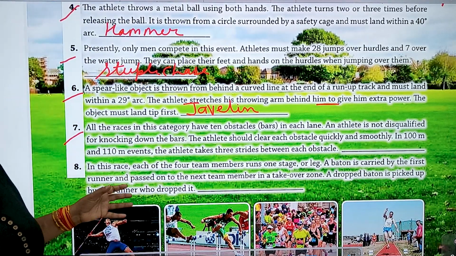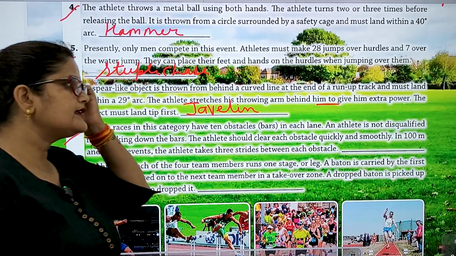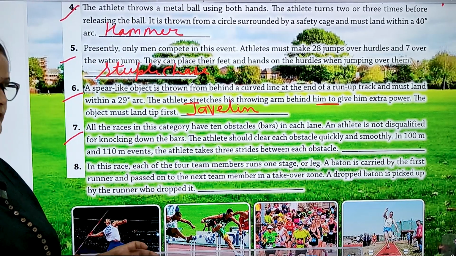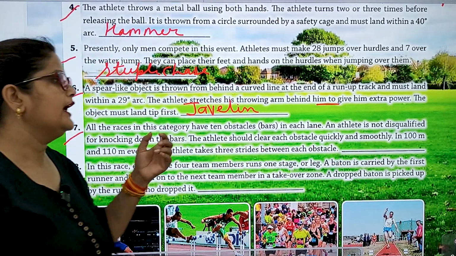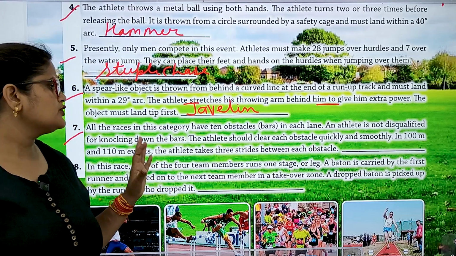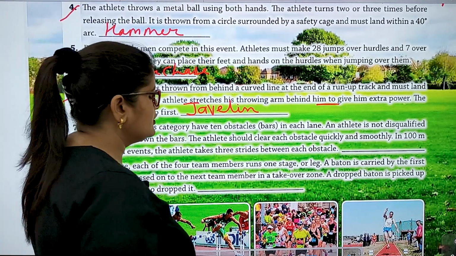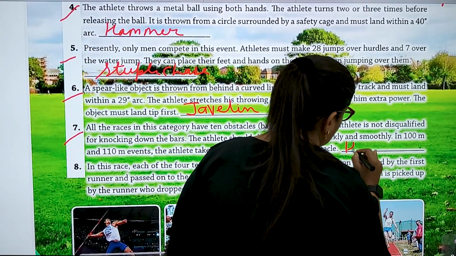All the races in this category have 10 obstacles in each lane. An athlete is not disqualified for knocking down the bars. The athlete should clear each obstacle quickly and smoothly in 100 meter and 110 meter events. So the athlete takes the 3 strides between each obstacle. So it is hurdle. Hurdle race, right?